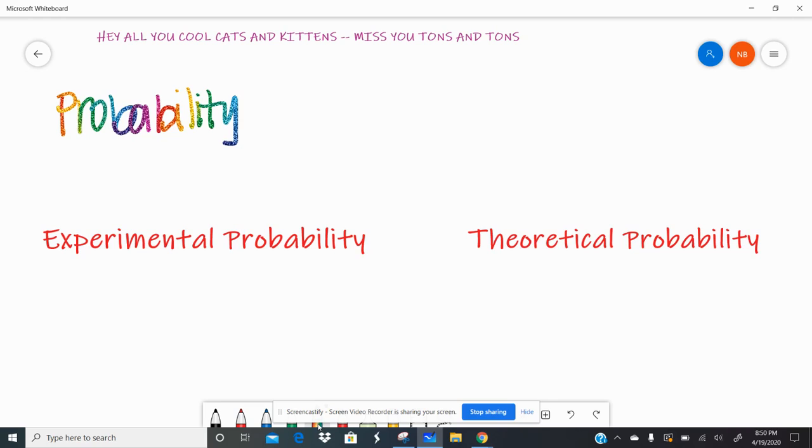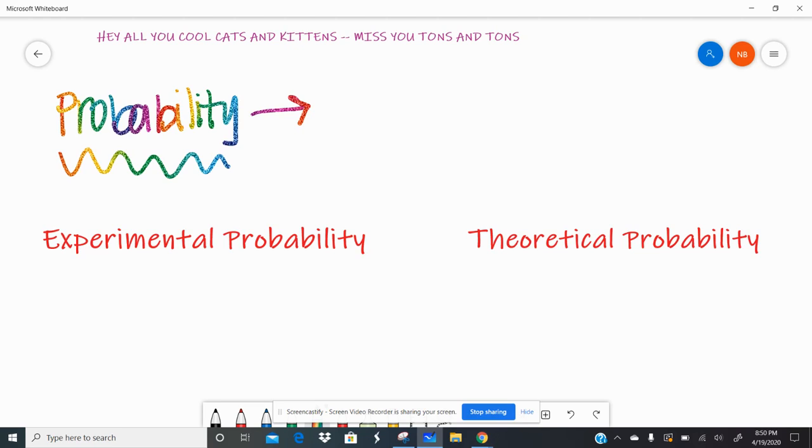But this week we're talking about my favorite topic, which is probability. So probability is the likelihood that something will happen, right? So we use probability in our everyday life without even really knowing that we're doing it. Probability can be expressed as percents, decimals, or fractions. But normally we talk about probability in terms of percentages, right?